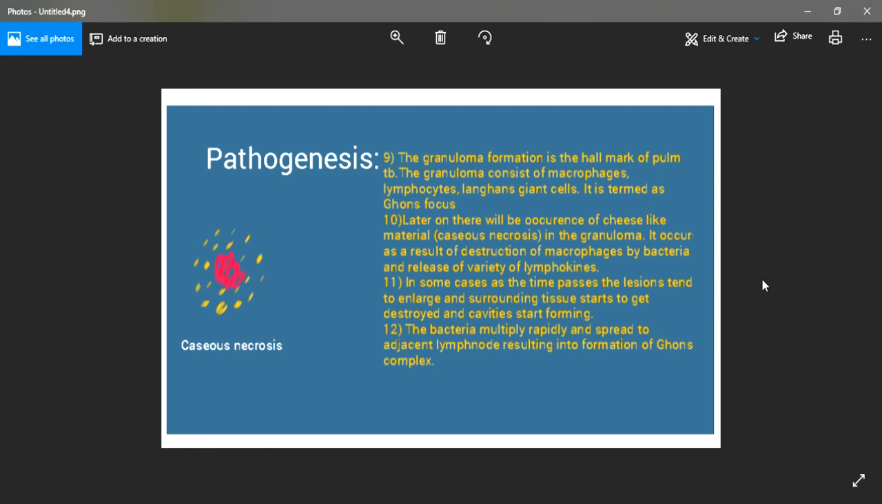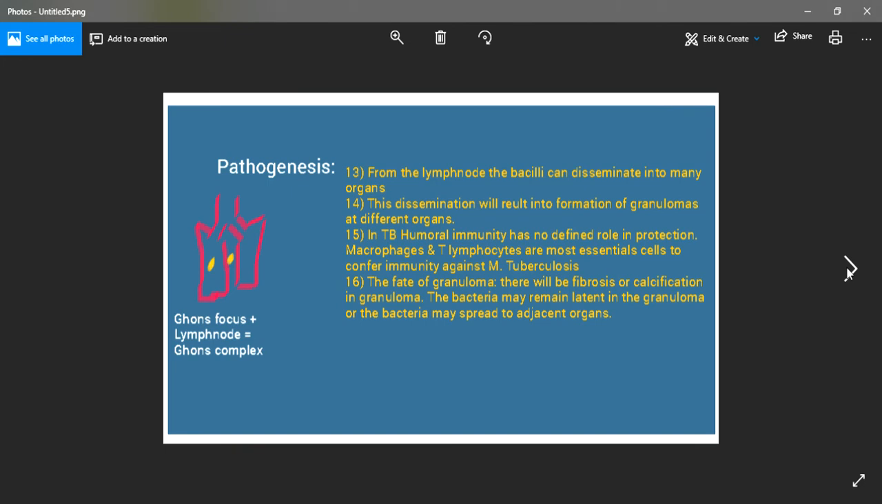Now if the process continues, the bacteria keeps on multiplying. The bacteria can transfer to the adjacent lymph nodes by means of lymphatic spread, and the adjacent lymph node can get infected, resulting in the formation of the characteristic Ghon's complex. Now the bacteria has left the alveoli and has reached the adjacent lymph nodes, so that will result in the formation of Ghon's complex. So this is the primary tuberculosis.